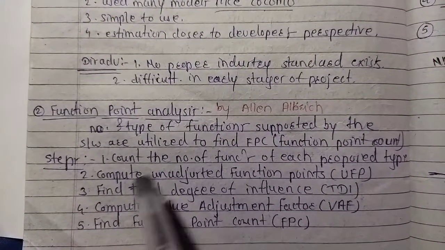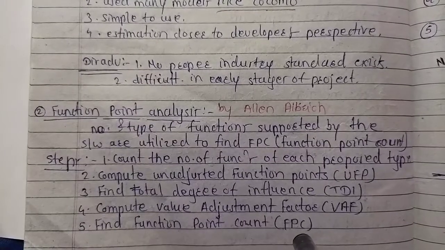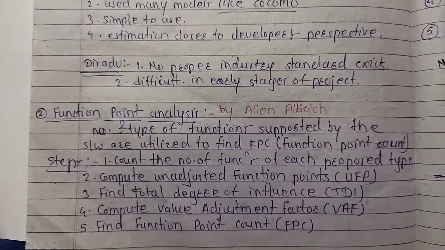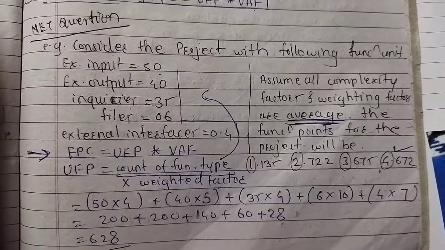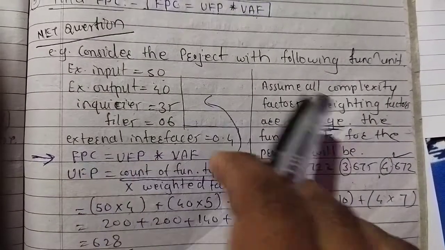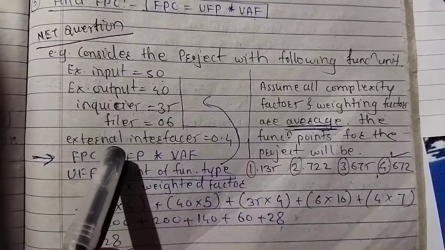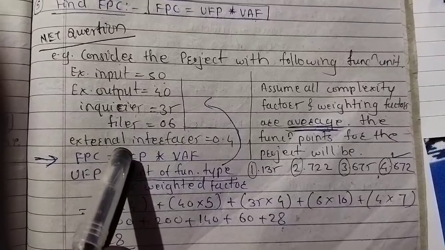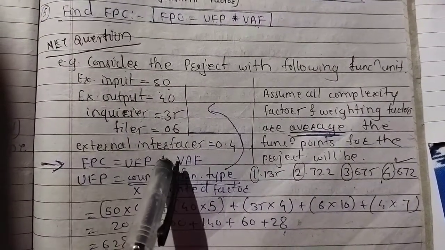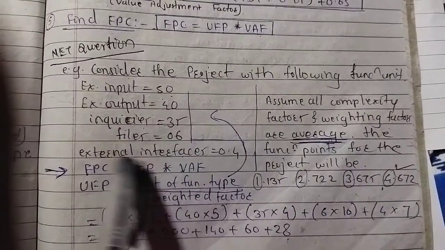There is a numerical on function point analysis, where we are asked to count the function points. We have to use these 5 steps to count the FPC. Here is a question from the NET examination to count the function point count. Consider a project with the following function units. The counts of the different functions of each proposed type are given: external inputs, outputs, inquiries, files, and external interfaces.